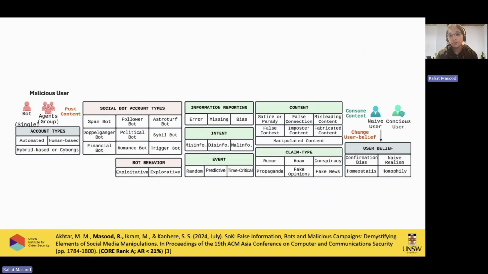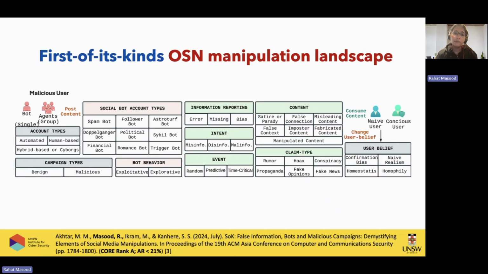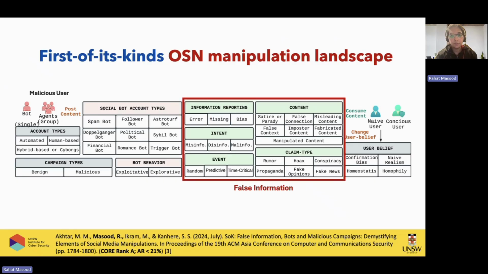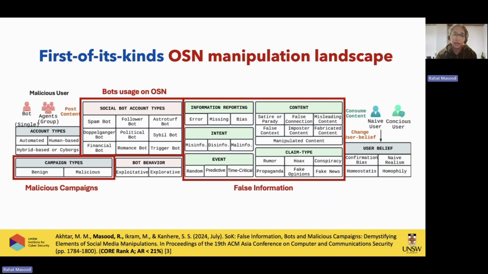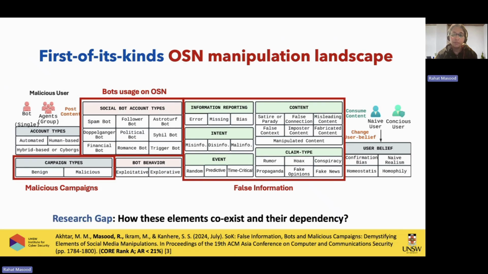So these bots are humor bots, defamation bots, trigger bots, political bots. And then these bots actually spread some information. That information could be satire, could be false information, or fabricated information. And obviously these bots are not behaving alone. They actually have a coordinated campaign. So these campaigns could be malicious or could be benign, depending on what the agenda is. And this whole ecosystem, we call it the online social media manipulation landscape, which includes misinformation, bot usage, and malicious campaigns. So my first study was how these three elements coexist together and what is their dependency